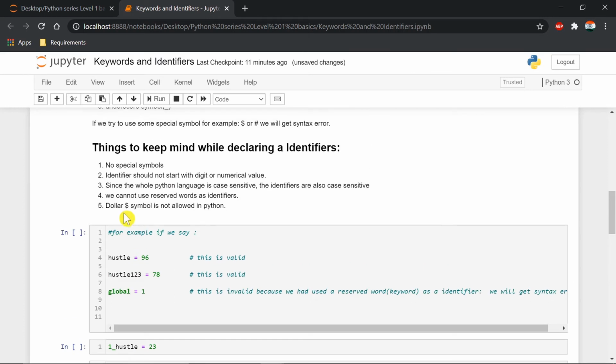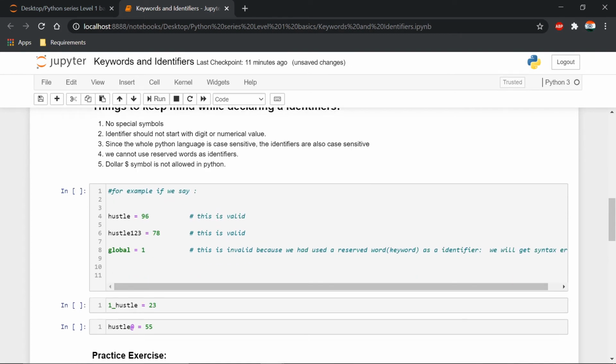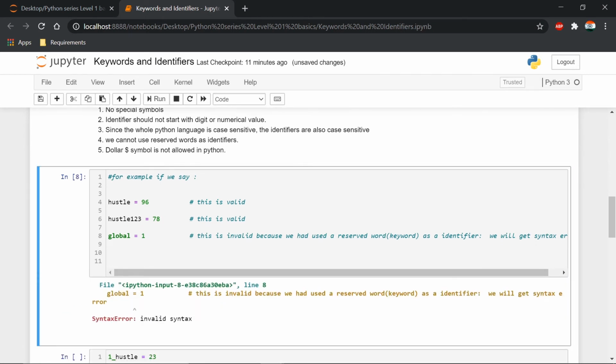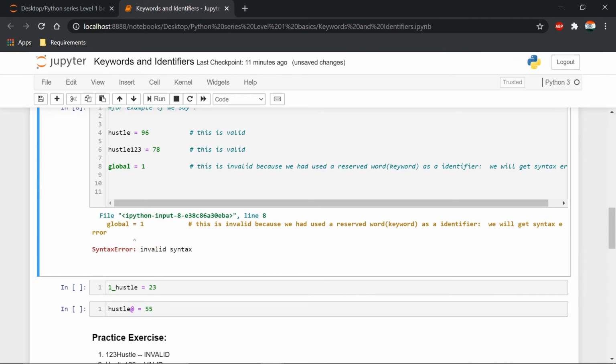Dollar symbol is not allowed in Python. These are all special symbols, so we can say special symbols are not allowed. For example, hustle is equal to 96 is valid, and hustle equal to 123 is also valid. Global equal to 1 is invalid because we used a reserved word. We will get a syntax error here. So if I try to execute it, we are getting an error at line number 8. Let me comment it.